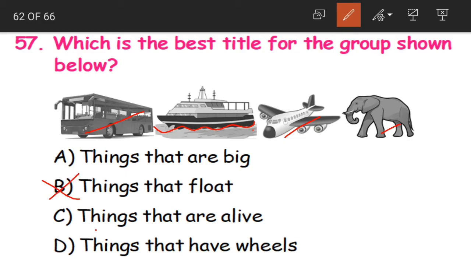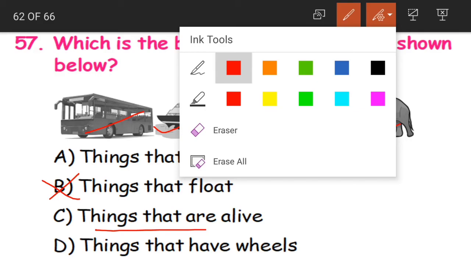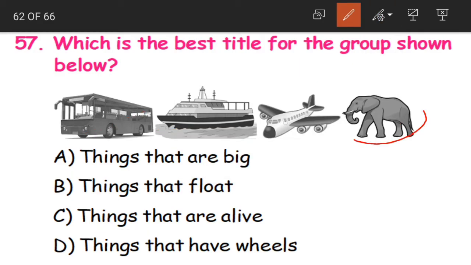So option B is wrong. Option C, things that are alive. Now from these given options, only elephant is alive. Only elephant is a living thing. All others are non-living things. So option C is also wrong. All these things are not alive.